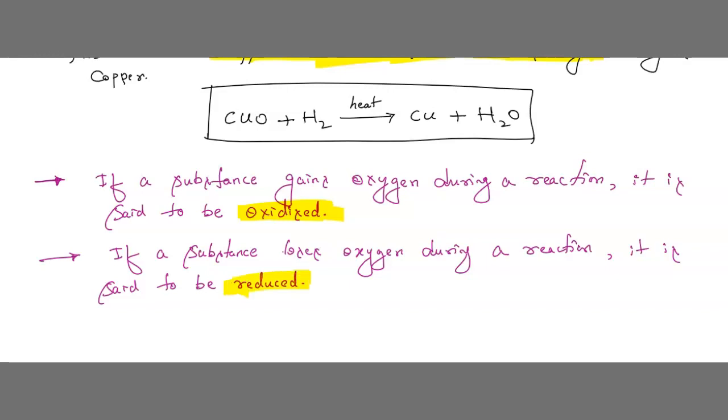Means loss of oxygen. If we have gain of oxygen, then it is called oxidized. If it is loss of oxygen, then it is known as reduced.